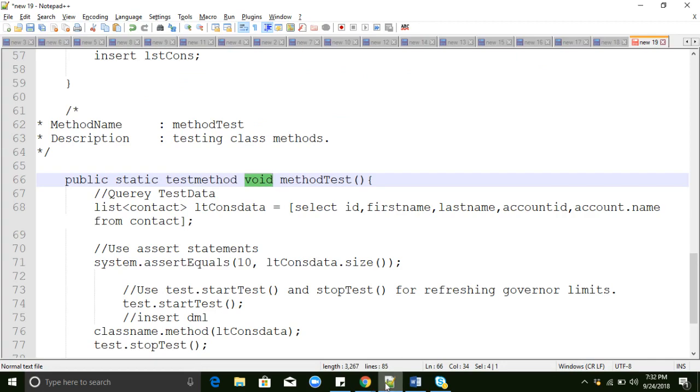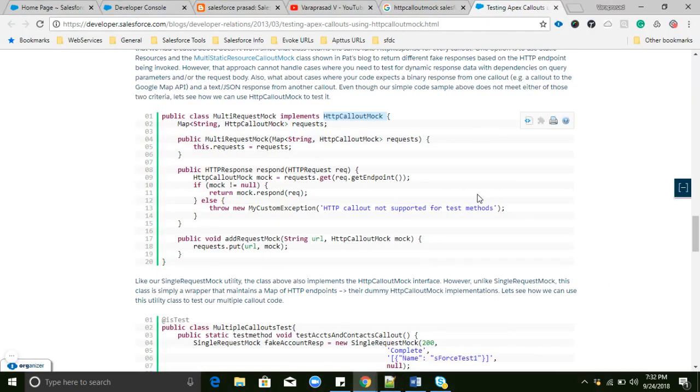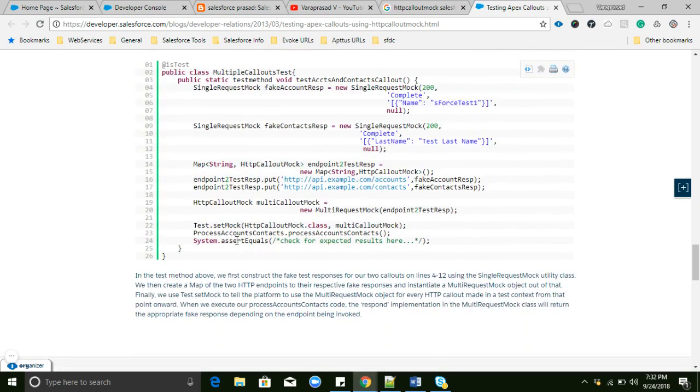And the interviewer will ask you, this one is also very important, how you can test callouts, how you can write test classes for callouts. So you can say that we need to implement the HTTP callout mock interface. What is the use of this interface? In this interface we can create a sample request and response. Then we can call that sample request and response in our normal test class. That's the reason we have to create two test classes for callouts. Okay, this is very important.